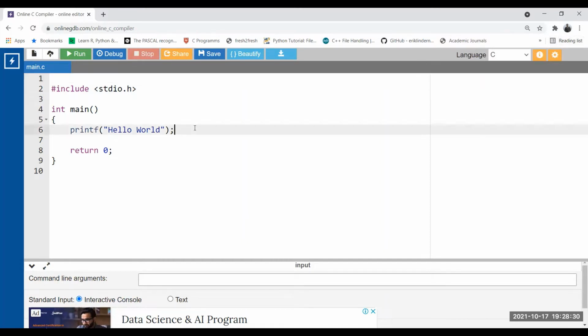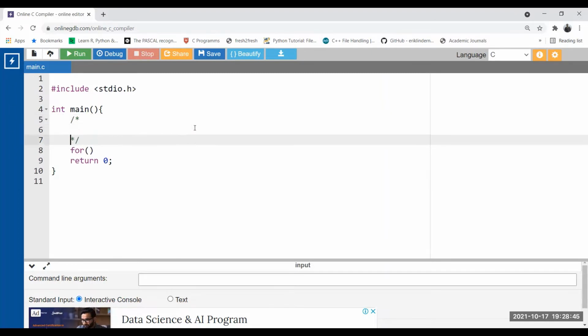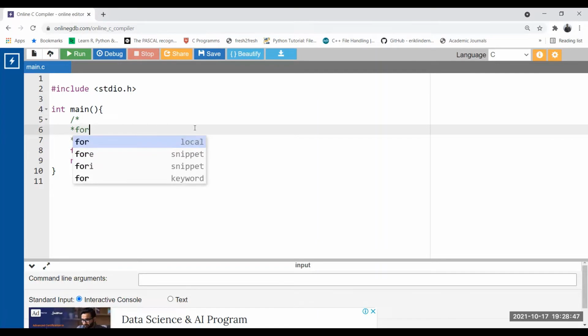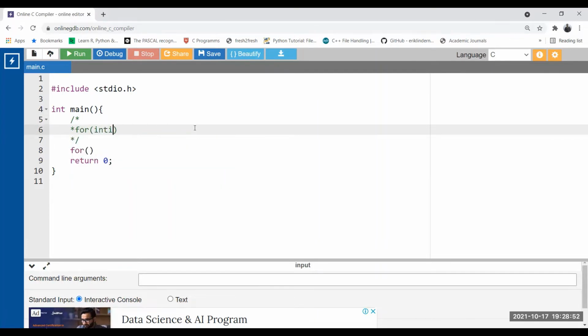So let us see what this for loop looks like. The for loop in C programming comes in this particular form, so let us note down the syntax of the for loop. For is the keyword we need to use, and the first statement inside the for loop is initialization. The for loop comes with three statements. The first one is initialization, the second one is the condition.